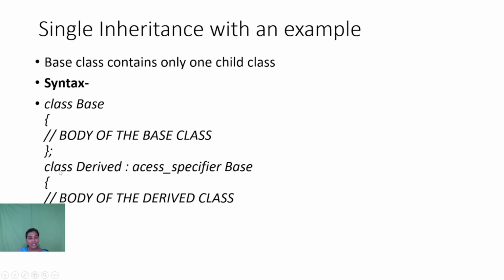Then we write the statement for the derived class. Here also we use the keyword class, followed by the derived class name, then a colon, then the access specifier, then the base class name. Here we are using the base class to derive a new class, so we should specify the base class name here. Then we specify the body of the derived class, and after the end of the body, we end the statement with a semicolon.